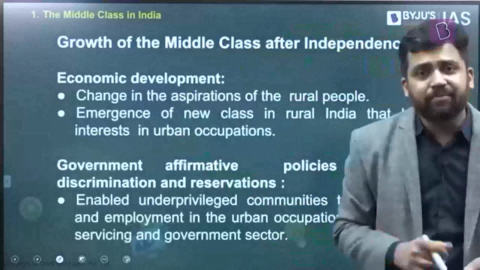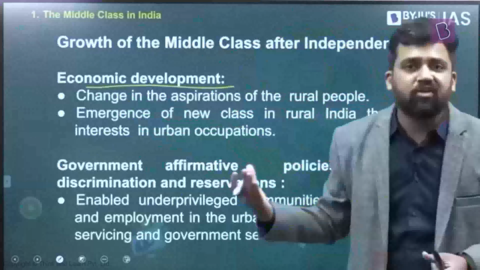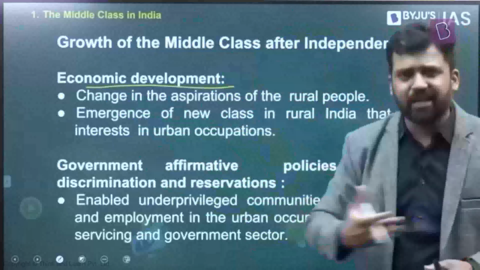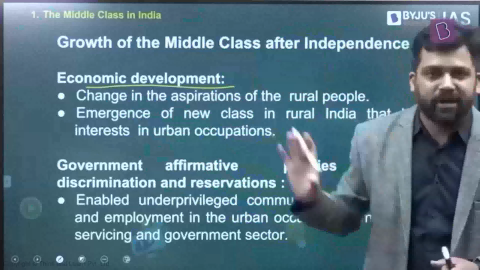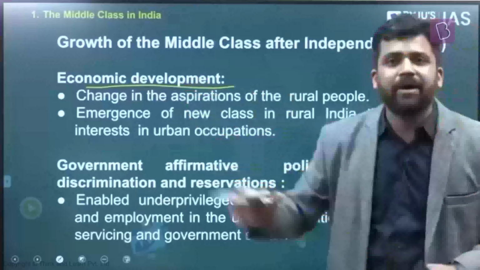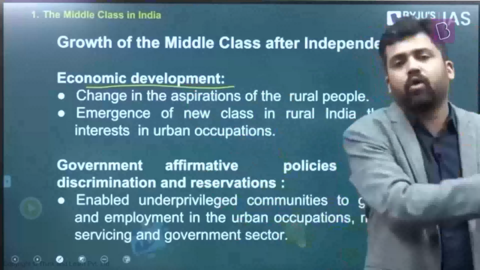Apart from the Green Revolution, another thing that happens is economic development. Different policies of the government, be it land reforms or the setting up of public sector units, are leading to economic development. I'm not saying that the country's economic growth was very high, but it was getting economically developed as compared to what the situation was before 1947. As a result, people in the rural areas, their aspirations are changing. They are moving towards urban areas and want to take up different kinds of urban occupations. There is movement of people from rural to urban areas, and a preference for urban occupations. So this also leads to the consolidation of the middle classes. More and more people are now entering the middle classes.